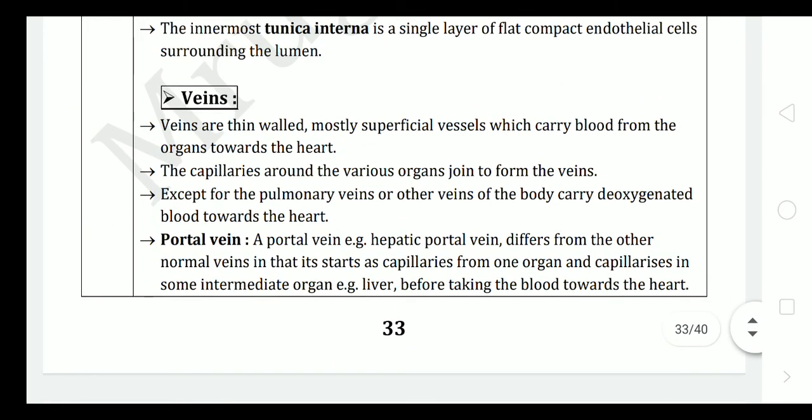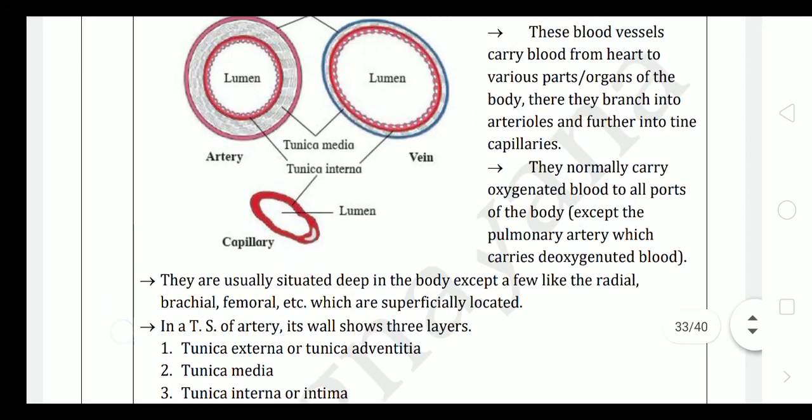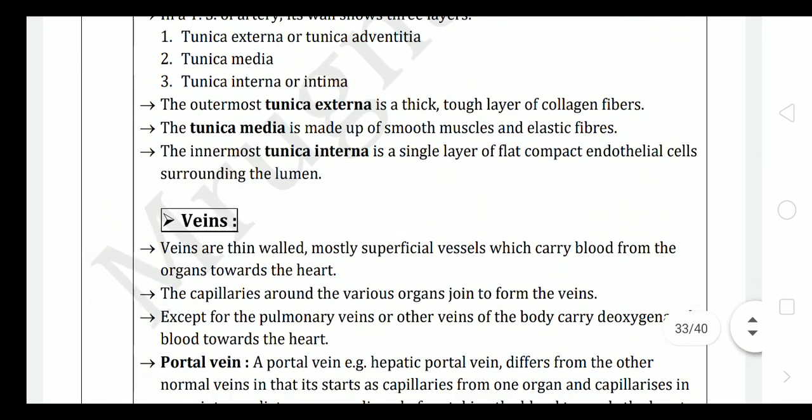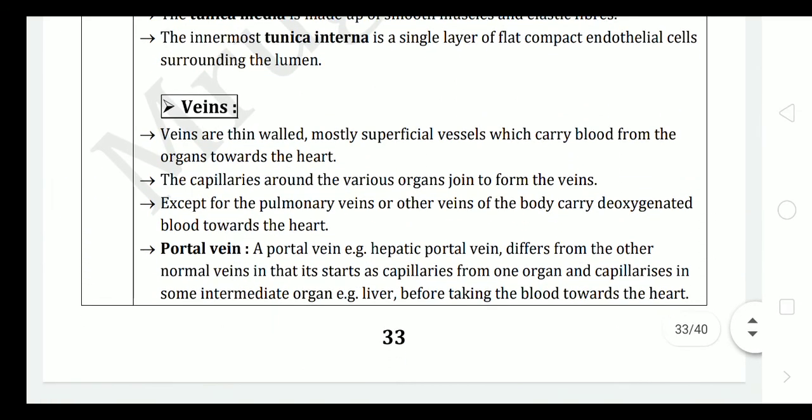Veins are thin walled, as you can check here in the diagram compared to the arteries. These are thin walled, showing a larger lumen than the artery, and are mostly superficial vessels. Superficial means located just below the skin, and they carry blood from the organs towards the heart.